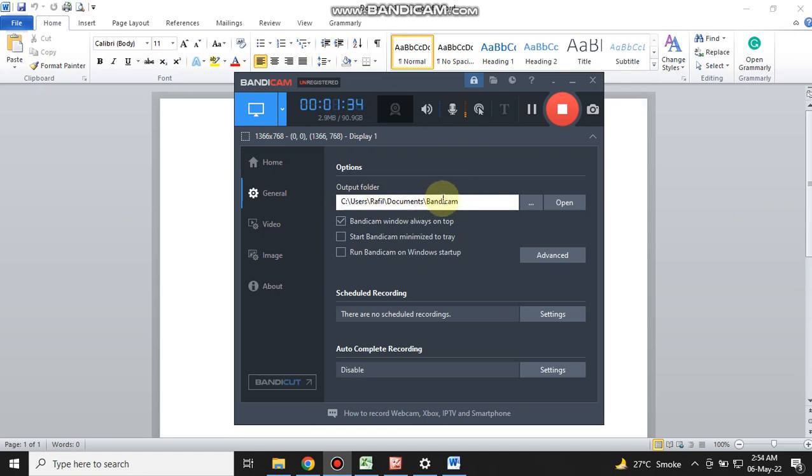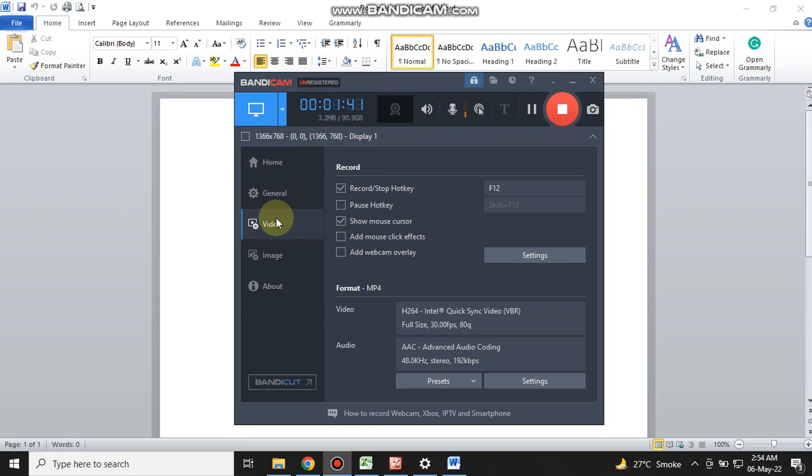The second option is video. This is the most important tab, video. Record or stop hotkey: whenever you record any video and you want to stop without selecting this, you just press F12. Your video recording will stop. Your mouse cursor will show when you record any video, and the most important thing is this setting.